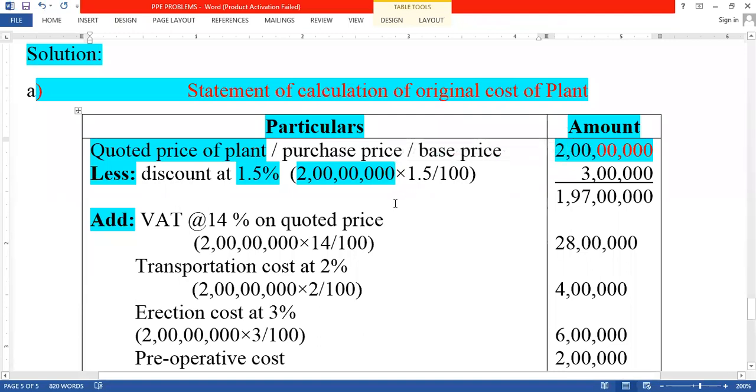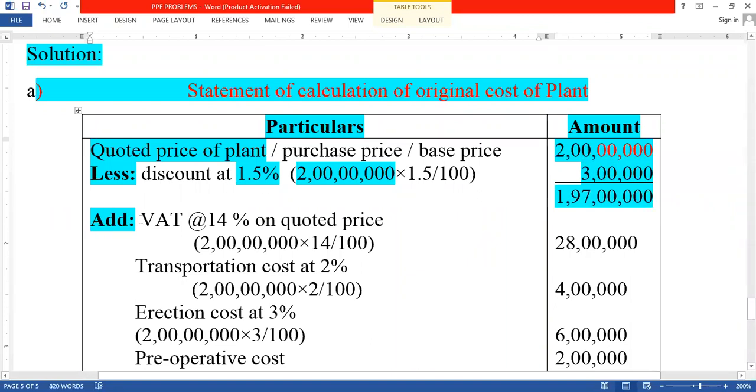How much is the quoted price? 200 lakhs. 200 lakhs into 1.5%, how much do we get? 3 lakhs. So we get the 3 lakhs. When we are deducting these 3 lakhs from 200 lakhs, how much do we get? 197 lakhs. We get the 197 lakhs.